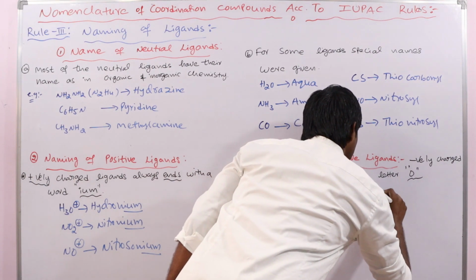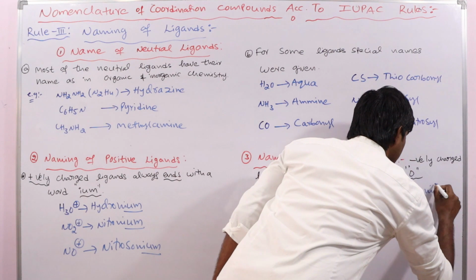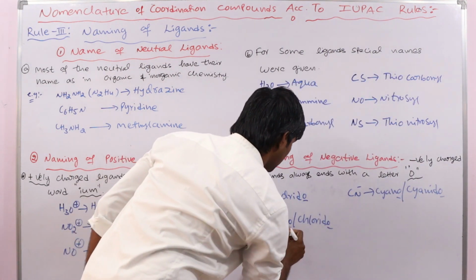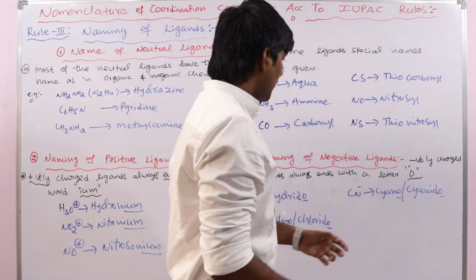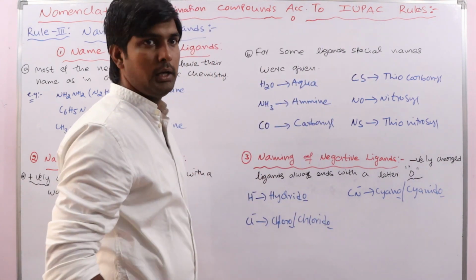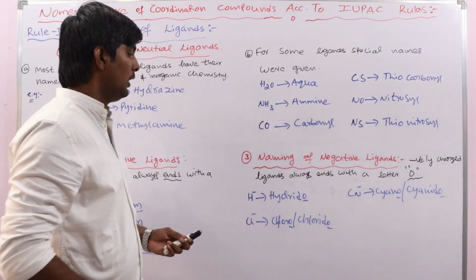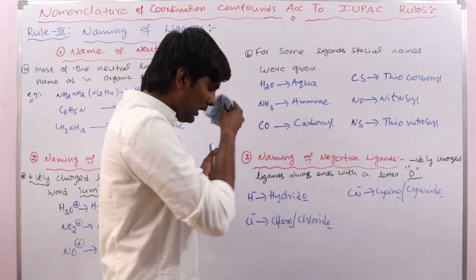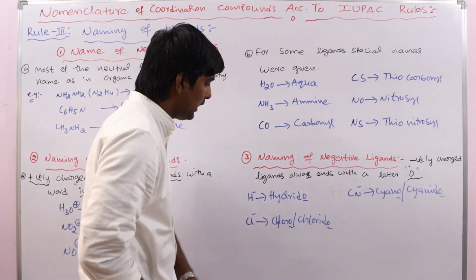CN minus, cyano or cyanido. See here, it ends with the letter O. In the old system we used cyano, chloro like this, but in the recent nomenclature rules that is changed to cyanido, chlorido like this. So whatever it may be, the name of any negative ligand ends with the letter O.